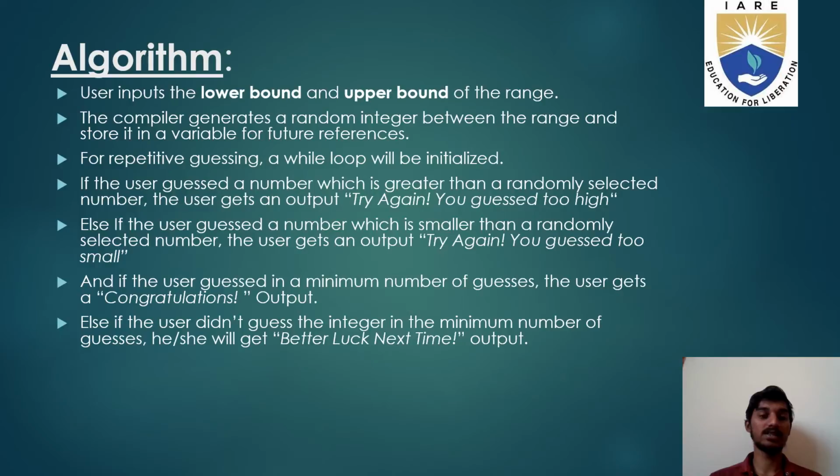And if the user guessed in the minimum number of guesses, the user gets "Congratulations" as the output, showing that he or she has successfully completed the guessing game in Python. Else, if the user does not guess the integer in the minimum number of guesses, he or she will get the output "Better luck next time" as the final output.